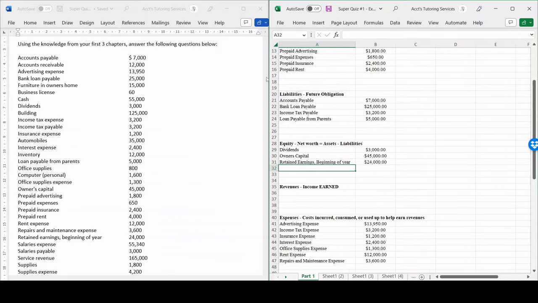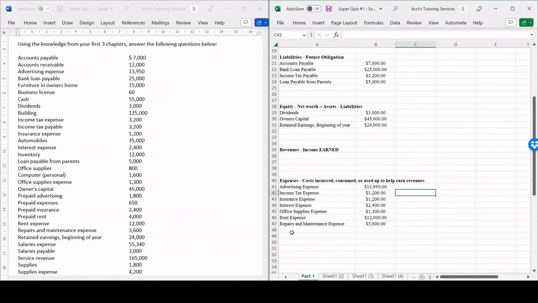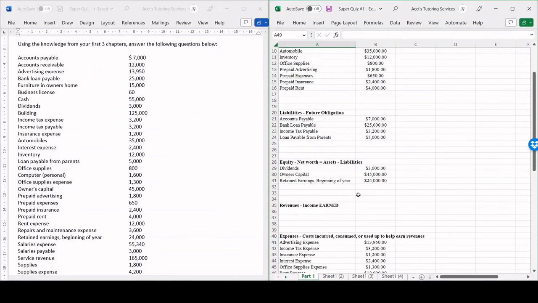And next we're going to have salaries expense, right? That's going to be an expense. Salaries expense for 55,340. Then we have salaries payable. That's going to be a liability. 3,000. And then we're going to have service revenue. That's going to be a revenue. So the most two common types of revenues are sales revenues and service revenues. Very important.